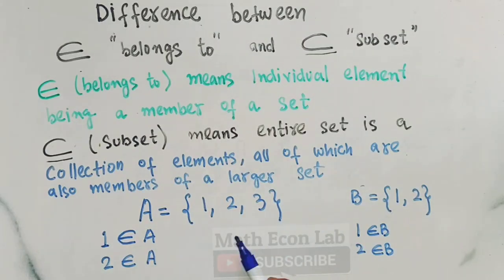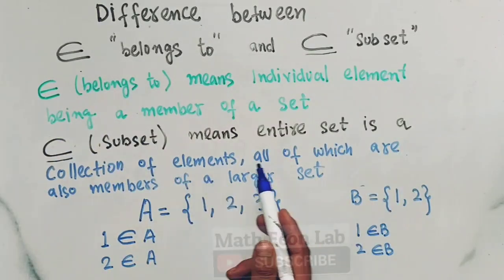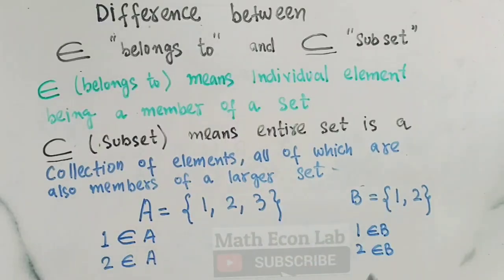What is the difference? Now what about this symbol? This symbol means the entire set is a collection of members, all of which are also members of the larger set. So when I say that this set B is a subset of A, I am saying that this entire set 1, 2 consists of members that are also members of the larger set A. When all the elements of one set belong to a larger set, we use this very symbol. So the difference lies in the relationship being described.